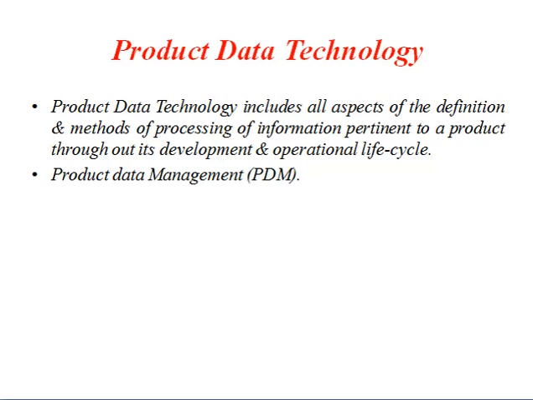You need to have a better idea, and that idea will be implemented to get the better result. This will be managed by considering the aspects of product data management, and the same concept you studied in PDM will be implemented in product data technology.